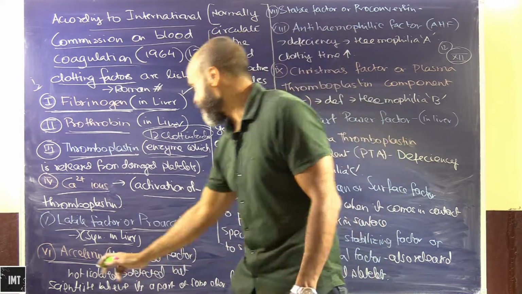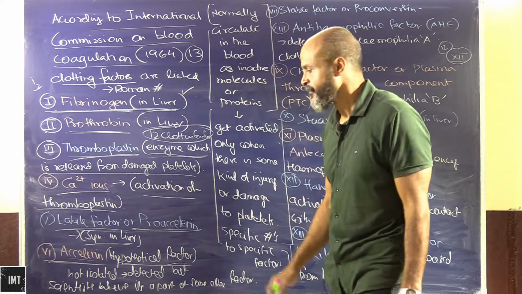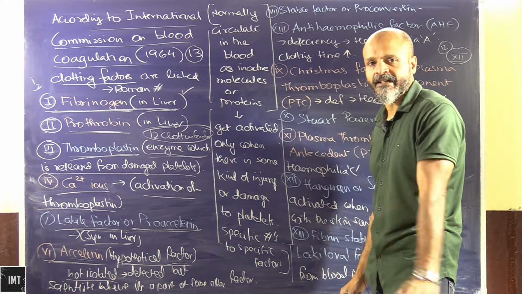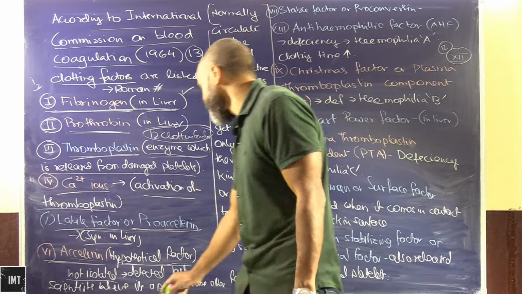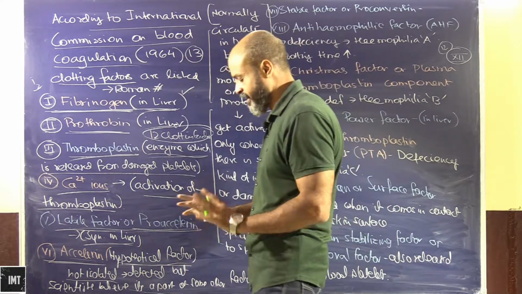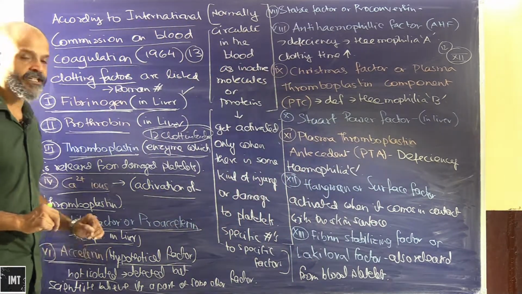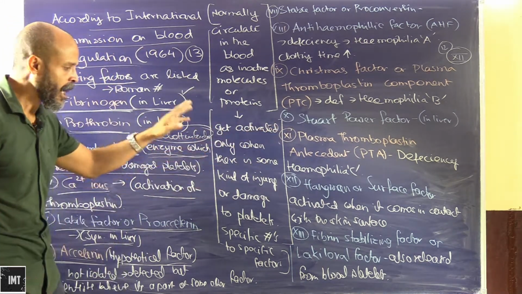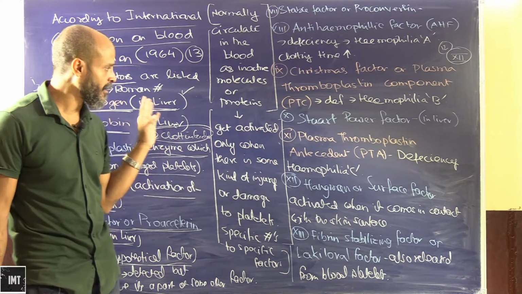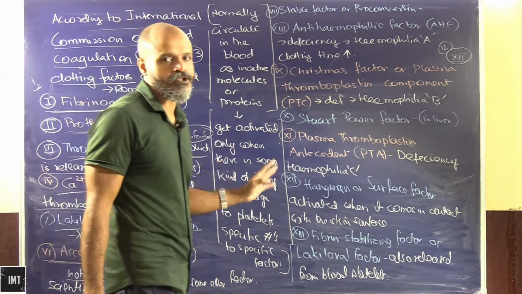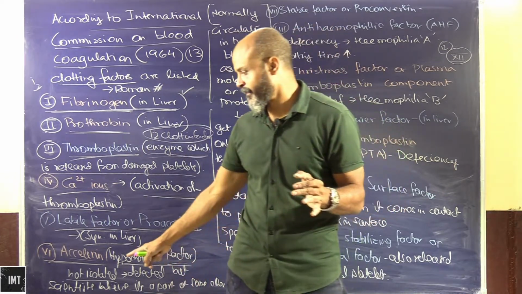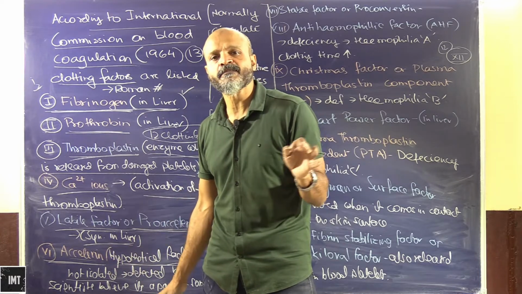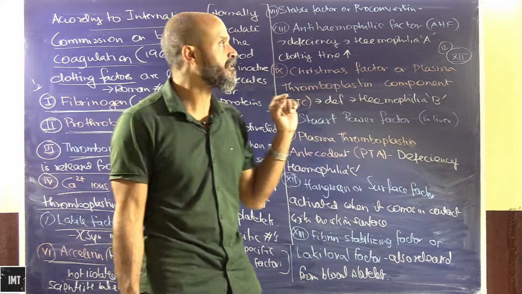So acelyrin is basically a hypothetical factor. Okay, it has still not been isolated, but it has been detected. It has been detected, but scientists have a difference of opinions regarding this factor, and hence the total number is counted as 12 in some places. However, 13 is the original number. Now if you write 12, it's not wrong, but to be very precise, as per the approval from the commission, this factor has been given a separate recognition, and hence 13 factors.